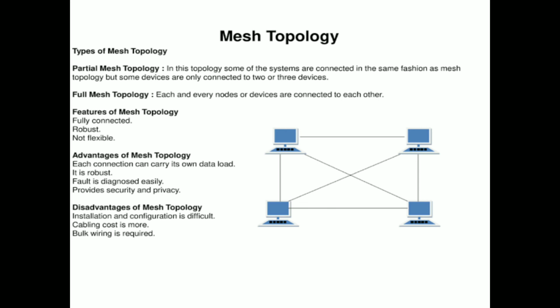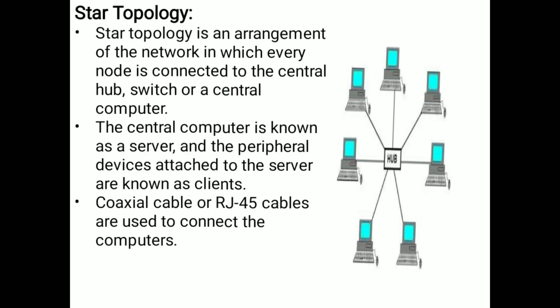And the third one is bulk wiring is required. So we need many wires, because one system has multiple paths, or one system is connected to multiple systems. Because of that we need bulk of wires or multiple number of wires. These are the disadvantages of mesh topology.